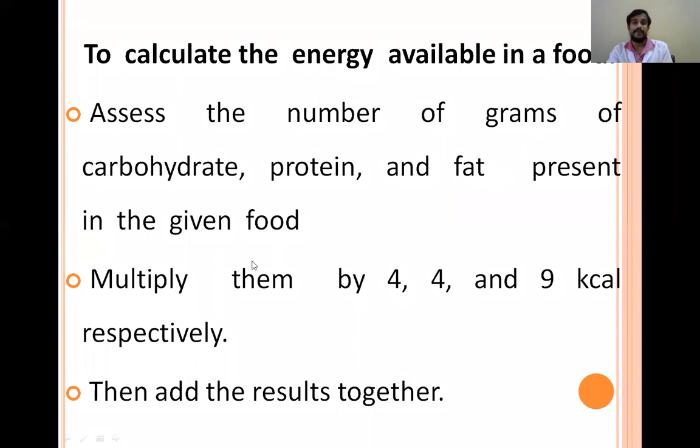And we will multiply the grams by 4 in the case of carbohydrates, 4 in the case of proteins, and 9 in the case of fats, and we'll add all the results. So grams of carbohydrates into 4, grams of proteins into 4, and grams of fats into 9. Then we'll add all those results to get the complete energy or complete kilocalories present in the food item.